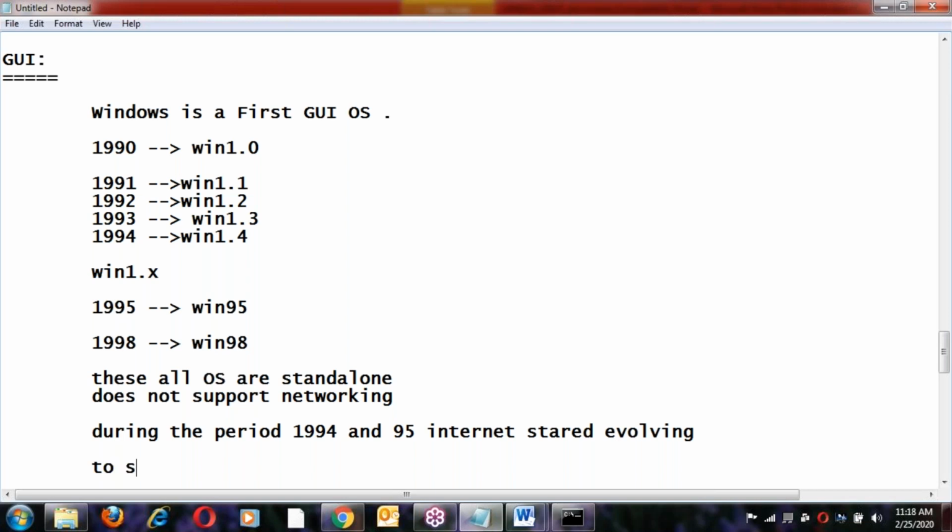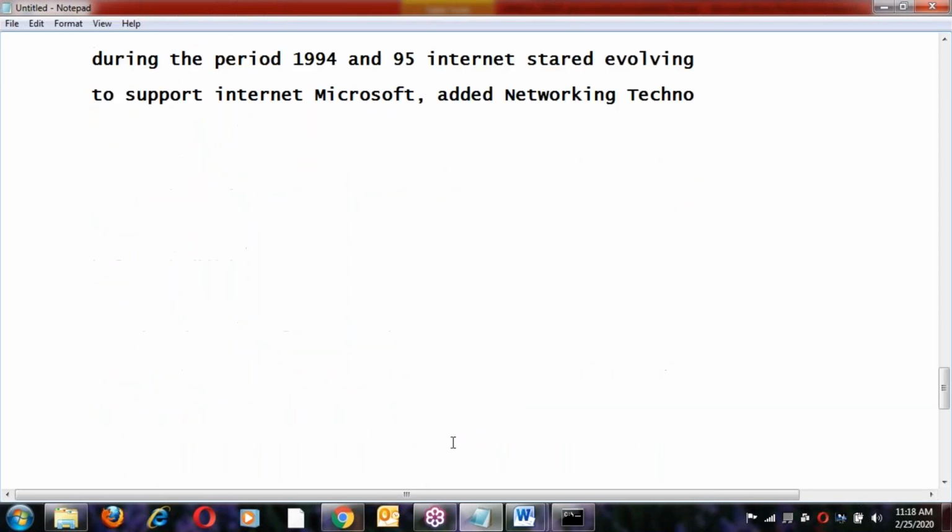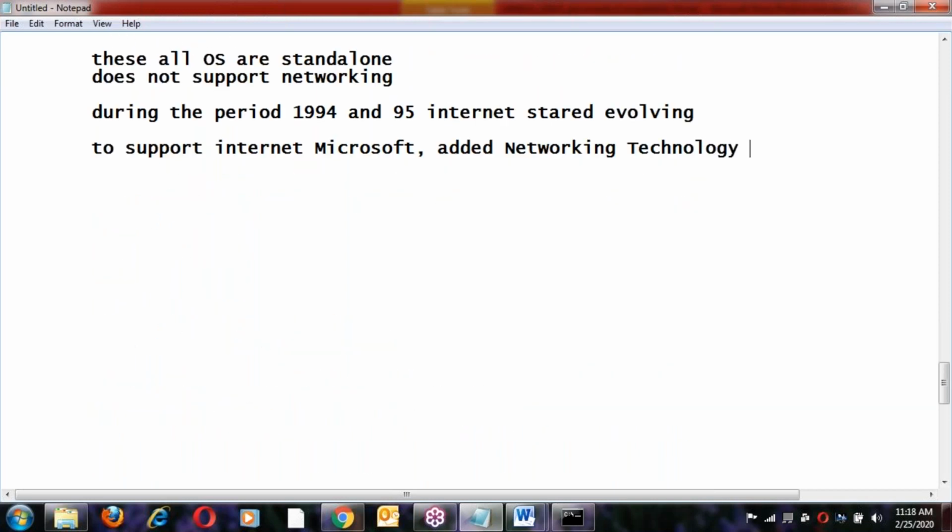To support the internet, Microsoft added networking technology to Windows.